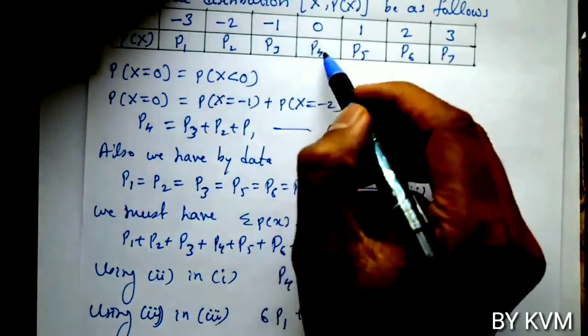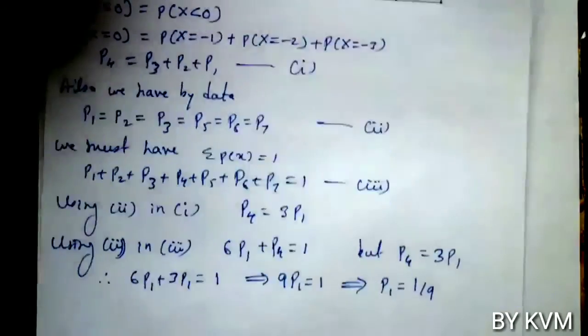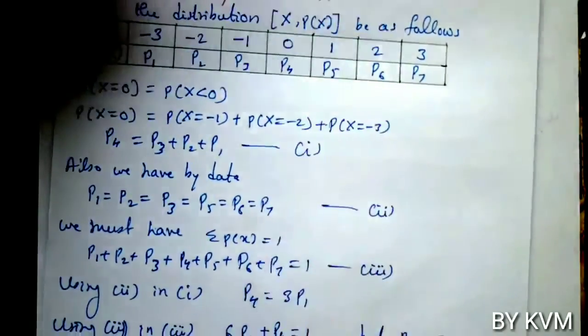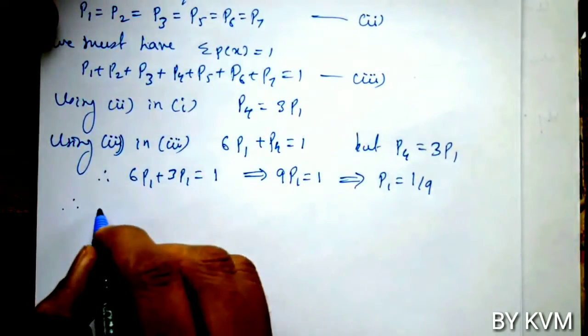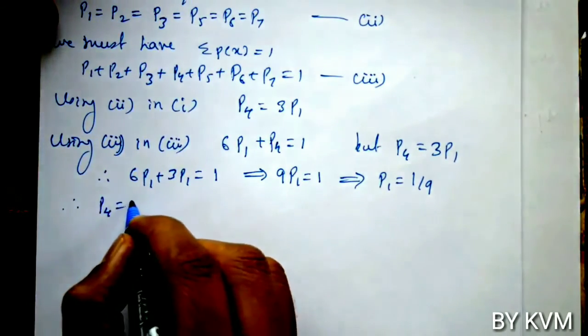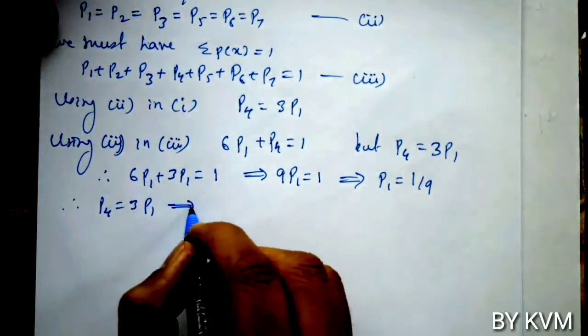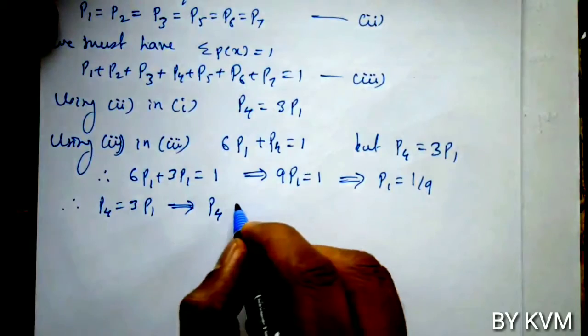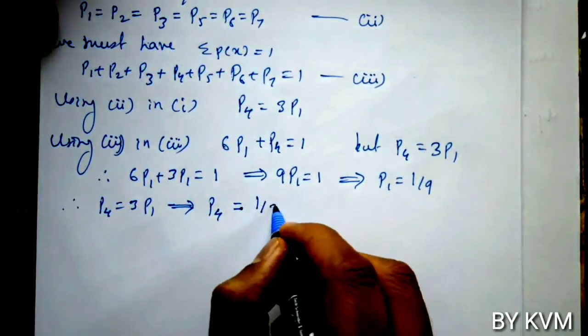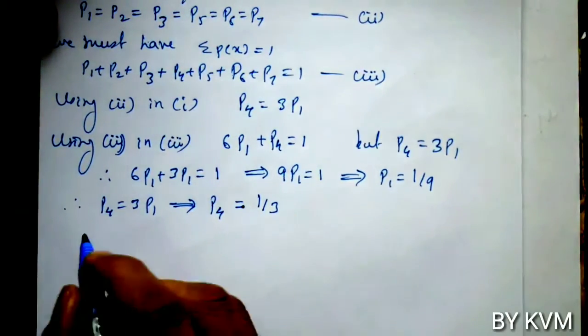Now all the values are equal to 1 by 9 except p4. But p4 is 3p1, so p4 equals 3 into 1 by 9, which is 1 by 3.